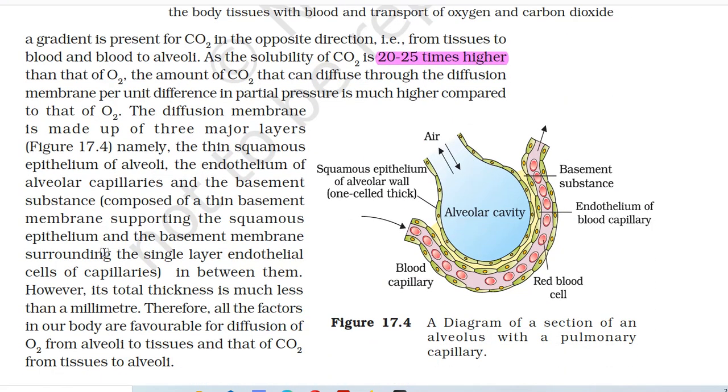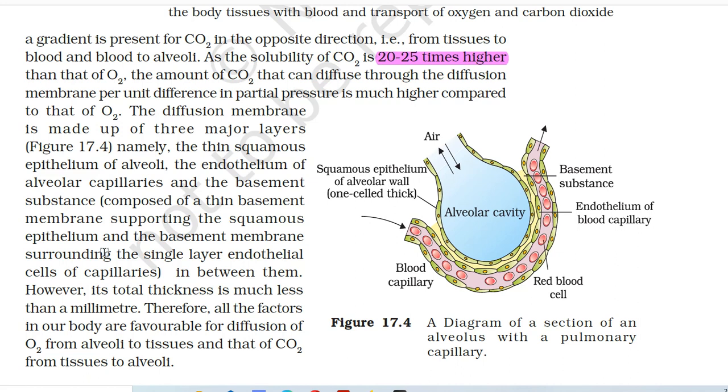Similarly, a gradient is present for CO2 in the opposite direction, that is from tissues to blood and blood to alveoli. As the solubility of CO2 is 20 to 25 times higher than that of O2, the amount of CO2 that can diffuse through the diffusion membrane per unit difference in partial pressure is much higher compared to that of O2.